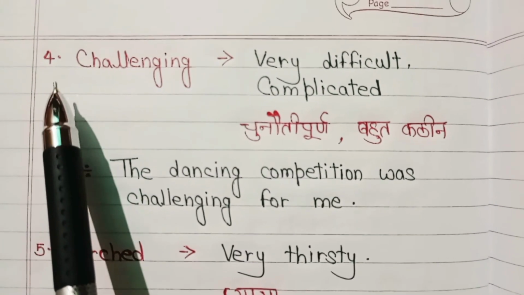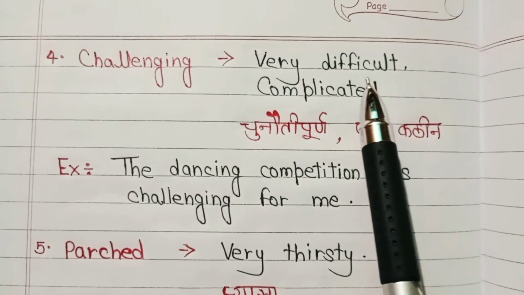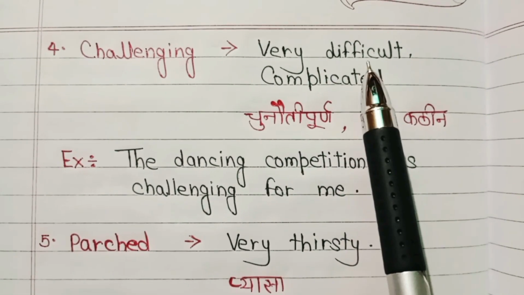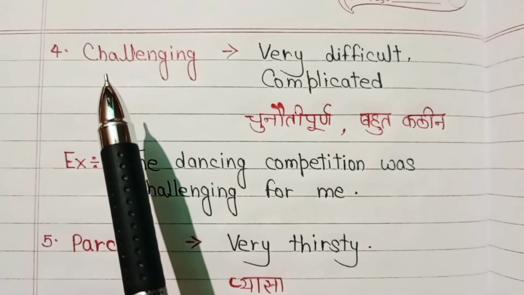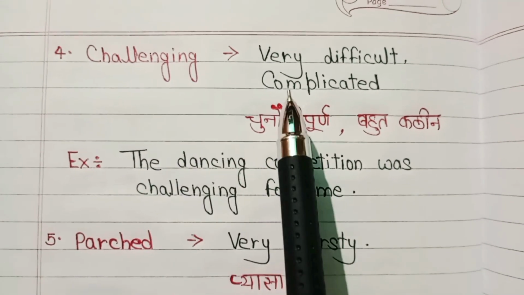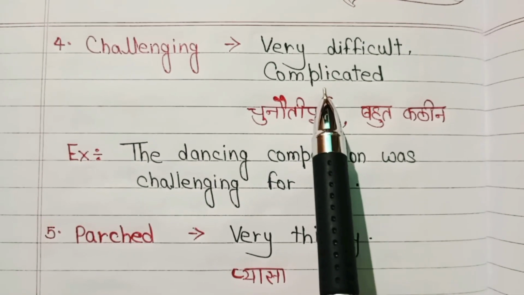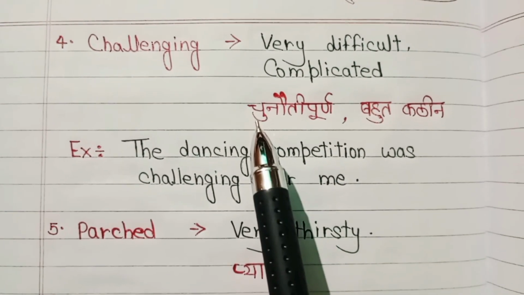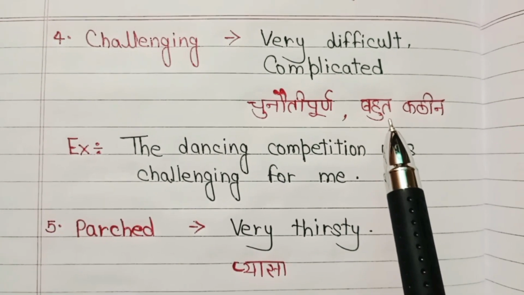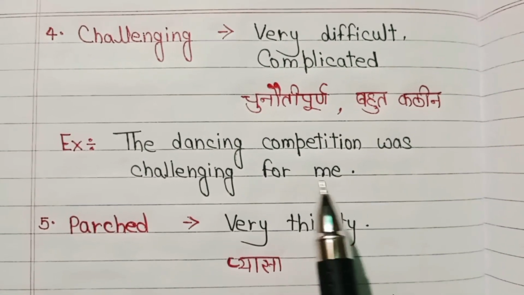Now, the fourth word is challenging. Challenging means very difficult. So very difficult is a basic word. We can replace very difficult with challenging and complicated. Complicated is also an advanced word. In Hindi, we say चुनौतीपूर्ण and बहुत कठिन. For example, the dancing competition was challenging for me.